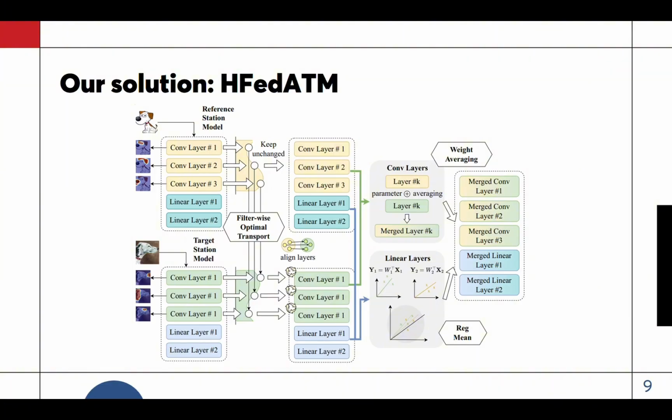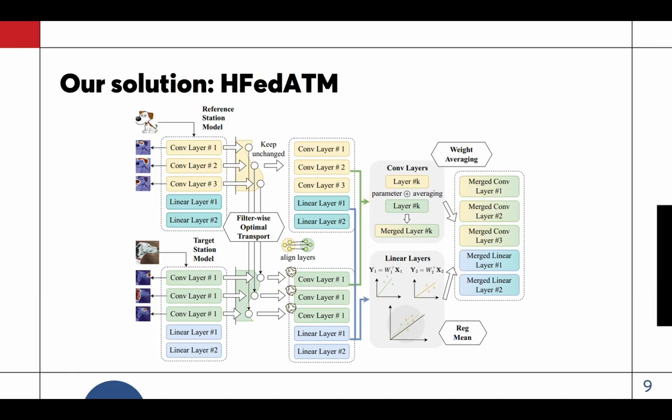A key advantage is that HFedATM does not require raw client data. Clients only compute gram matrices from activations during the final forward pass, and stations aggregate these matrices before sending them to the server. The server then performs model merging. This makes HFedATM a plug-in aggregation layer on top of existing client-side algorithms.